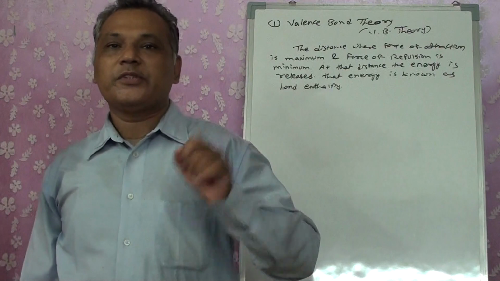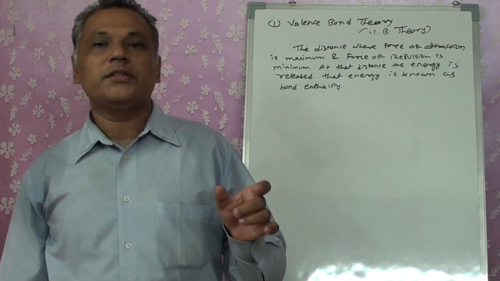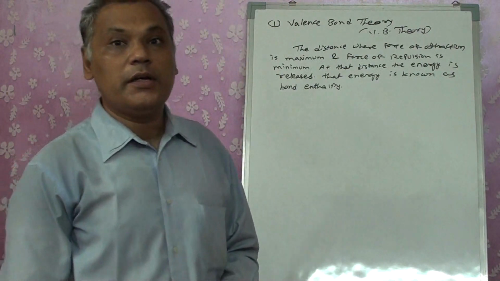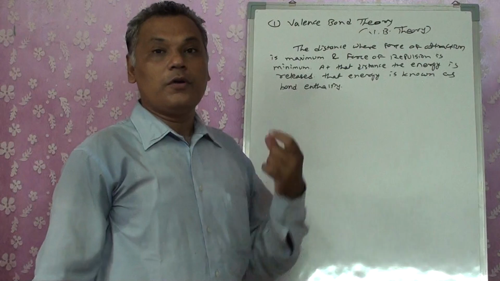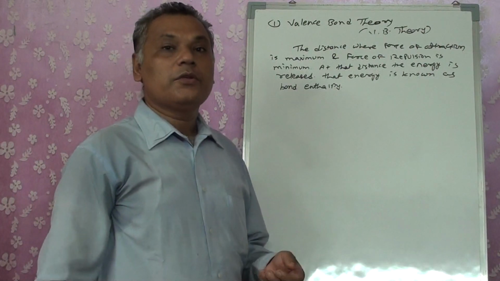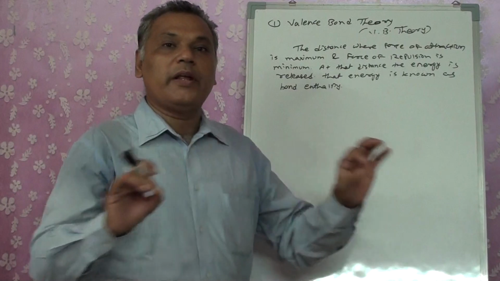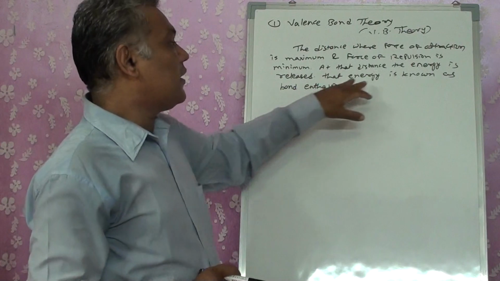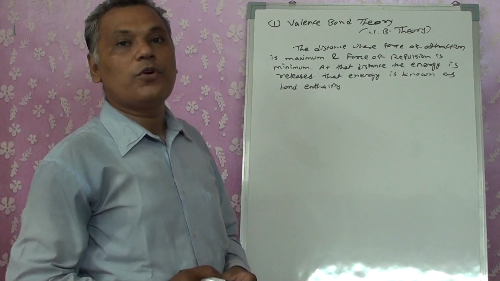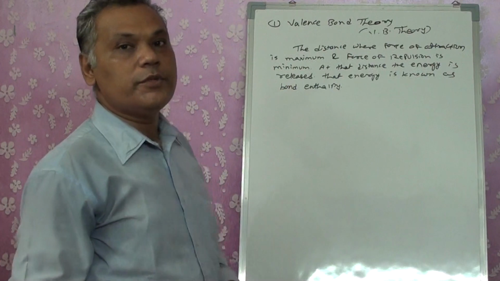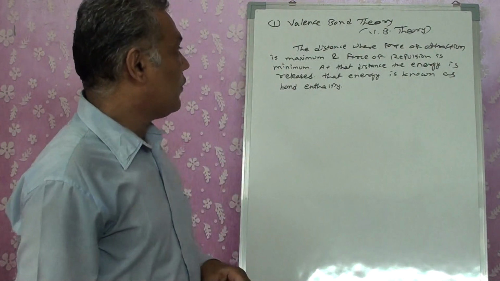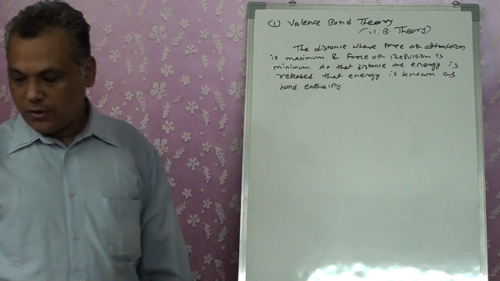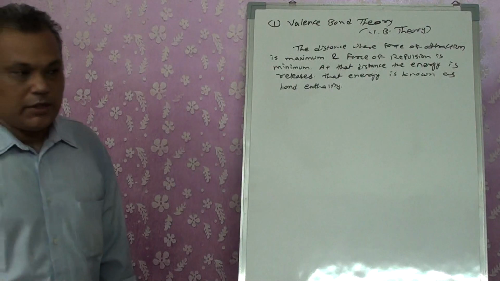That means the bond formation has taken place. That is known as bond length. And at that distance, a very large amount of energy is released during the formation of the bond. So that amount of energy will be required to break that bond when we want those atoms to be taken to infinite distance. So the energy that is released during the formation of the bond is known as bond enthalpy. So with the help of valence bond theory, we can explain how the bond formation or bond enthalpies in the molecules are taking place.